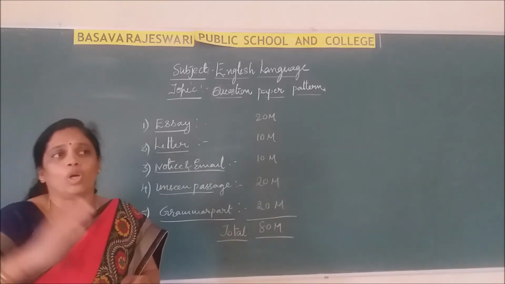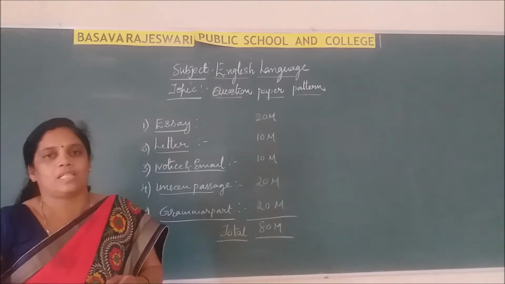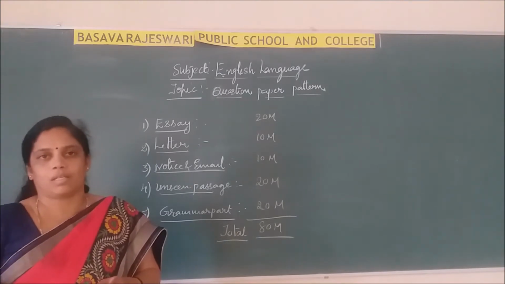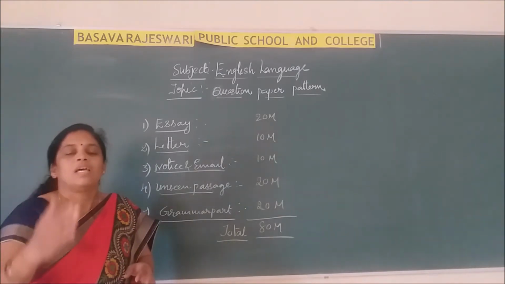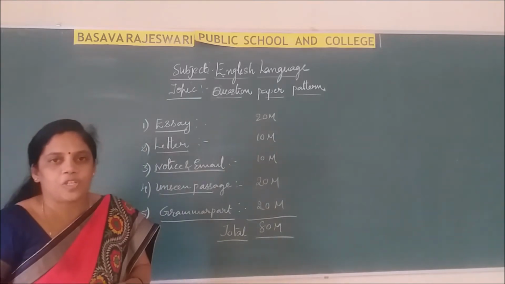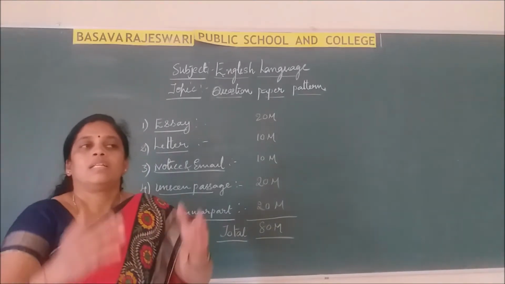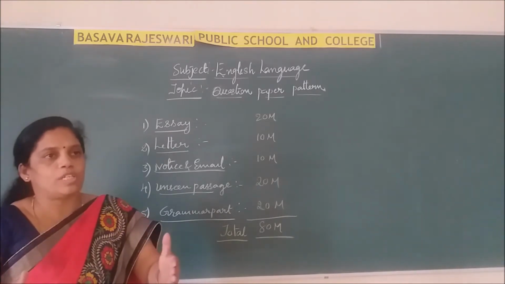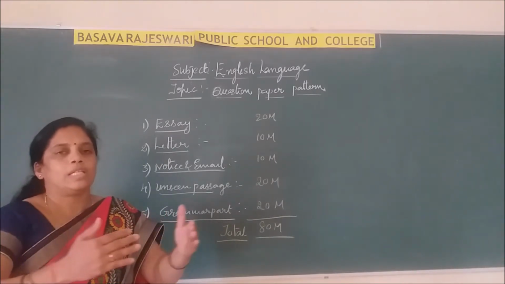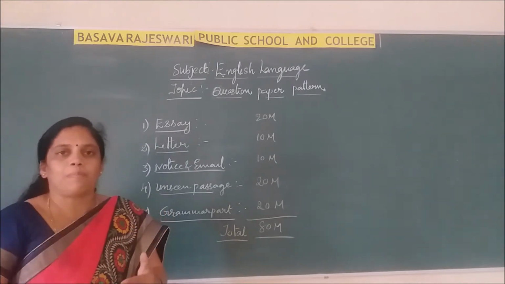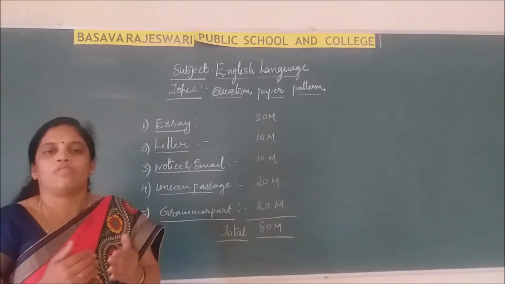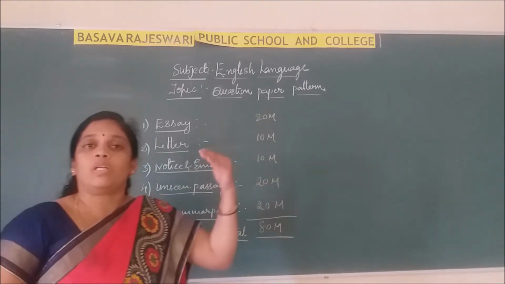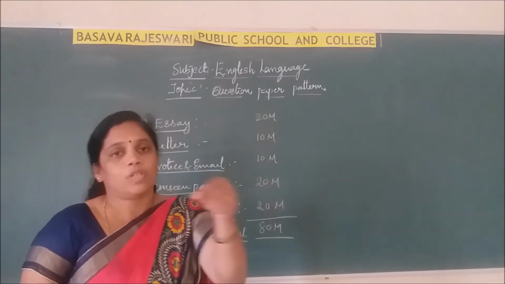In the letter also, in the email also, just write "Principal", just ABCB school, like that at gmail.com. Like that you have to write the email, and then salutation, then opening sentence, which says our school is going to organize something. In the second paragraph you have to give information about time, date, venue. Whatever time you have written in the notice, the same thing you have to use in the email also.